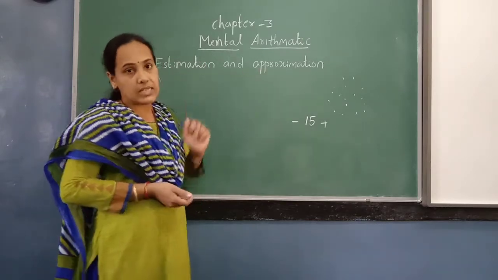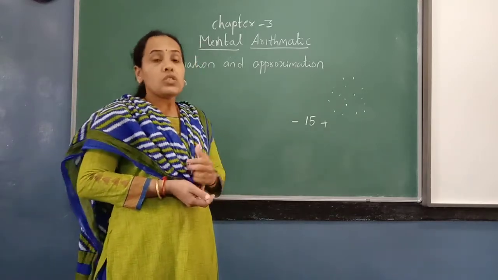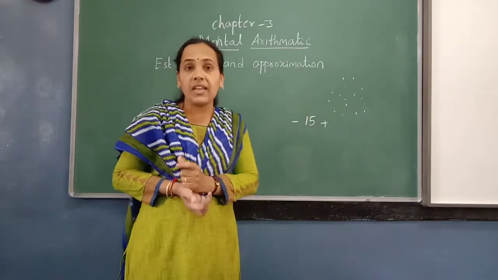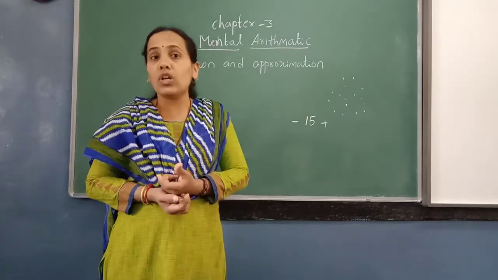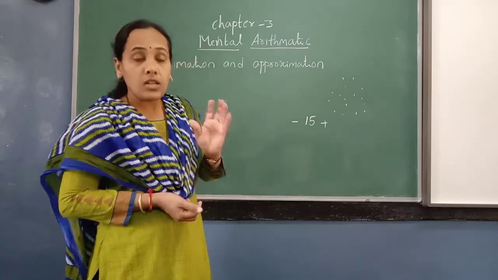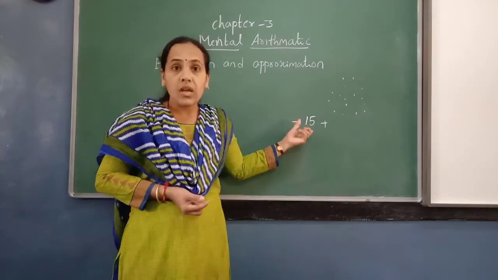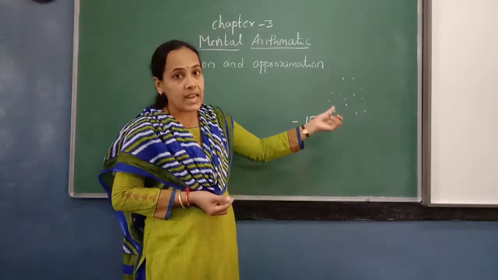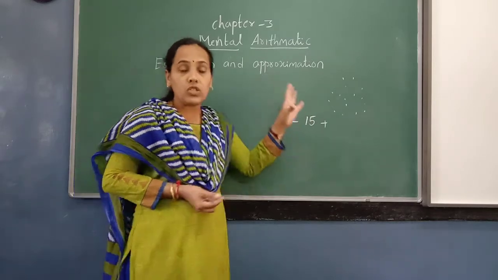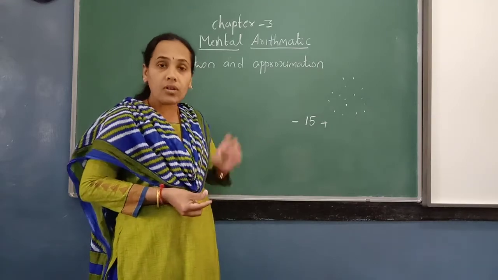Where is this estimation or approximation used? In newspapers you have seen headings that so many people died, so many were drowned in floods. In natural disasters, the loss of property and loss of life may be told with some numbers, but the number may not be exactly how much the loss is. So approximation is used when the crowd is large, when we cannot count one by one or accurately.